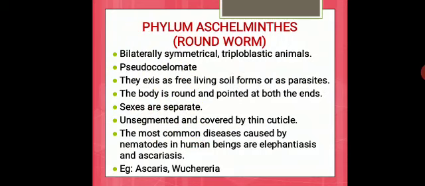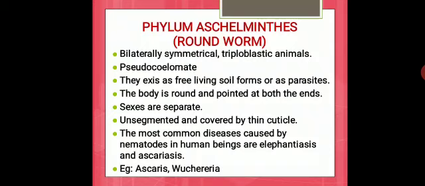Examples are roundworms. They are also bilaterally symmetrical, so if you cut, you will get two equal halves. Triploblastic, again they have ectoderm, endoderm and mesoderm, and they are pseudocoelomate animals, which means they have a false body cavity. They exist as free living soil forms or as parasites. So they can live on their own, they don't depend on others for food, or sometimes they depend on another animal for their food. If they are in free form, they are commonly seen in soil. If they are parasites, they attach to the host.